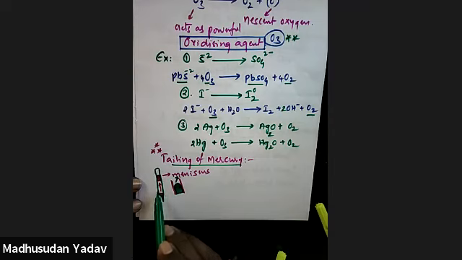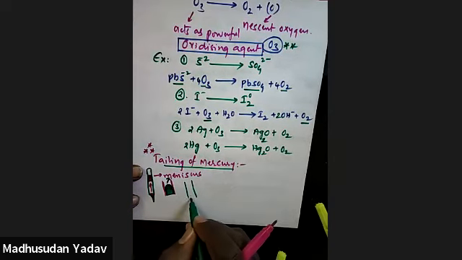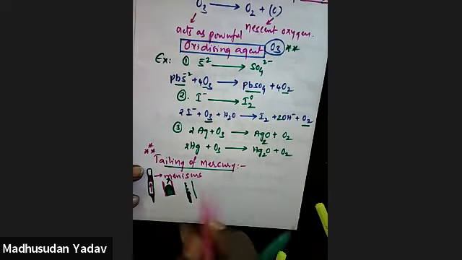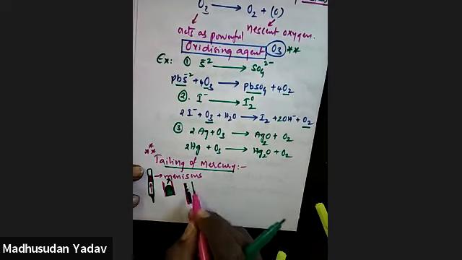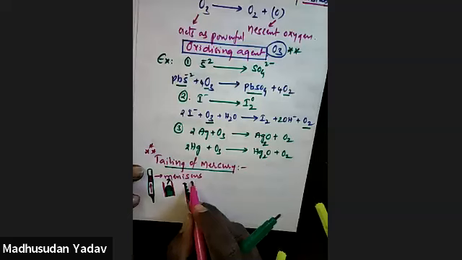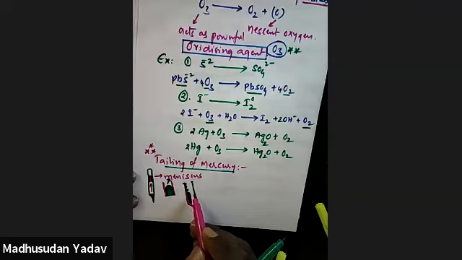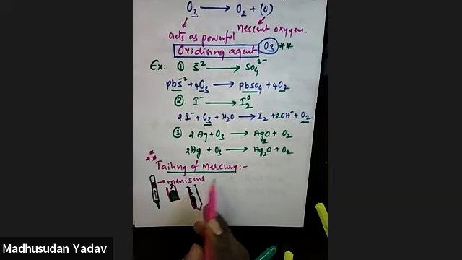Okay. So tailing of mercury means loss of this meniscus. When mercury is rising in this tube, it will not stick to the walls. Sticking to the walls means what? It will rise like this, only from one side. If the mercury sticks to the walls, it looks like this, along the interior walls of this tube. So the meniscus is lost in this case. Tailing of mercury means loss of meniscus of mercury.